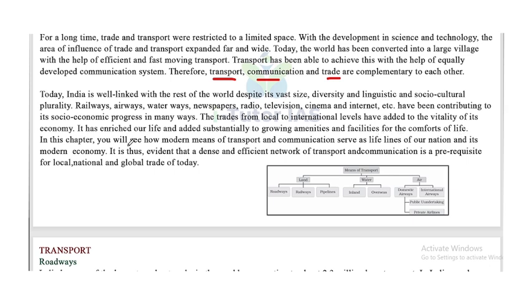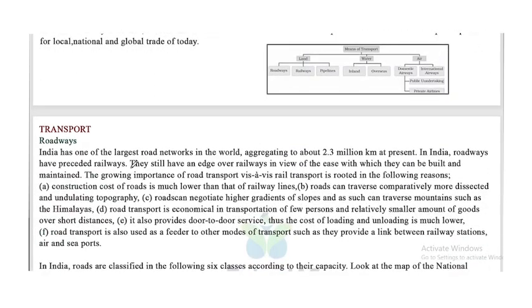In this chapter, you will see how modern means of transport and communication serve as lifelines of our nation and its modern economy. It is thus evident that a dense and efficient network of transport and communication is a prerequisite for local, national and global trade of today. Now, transport.